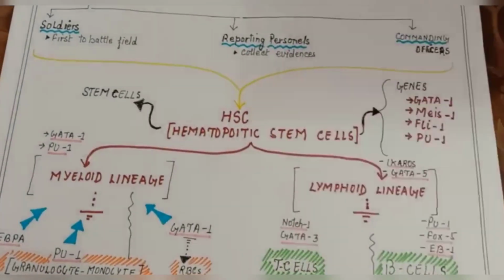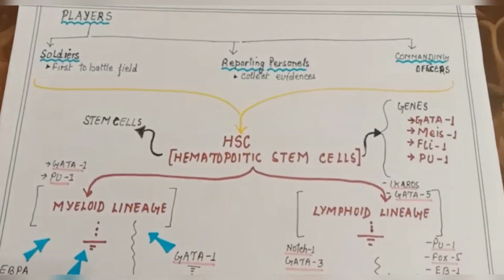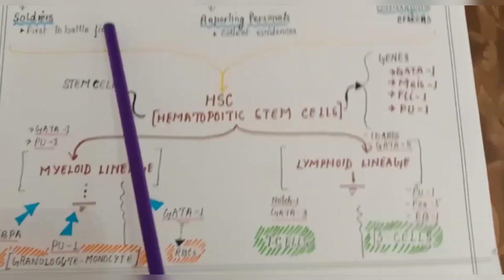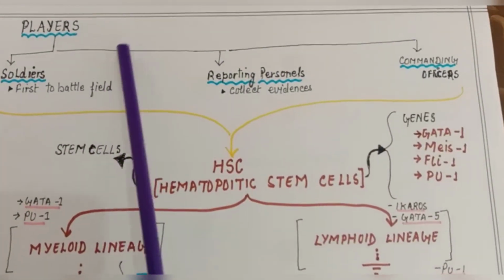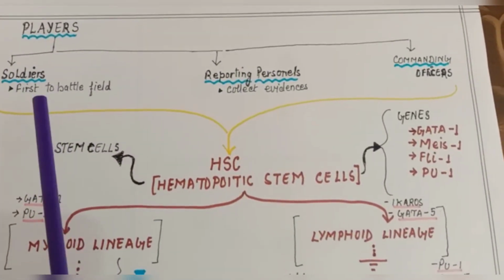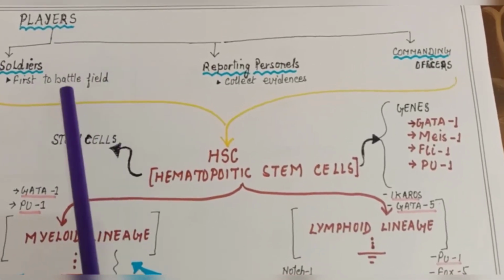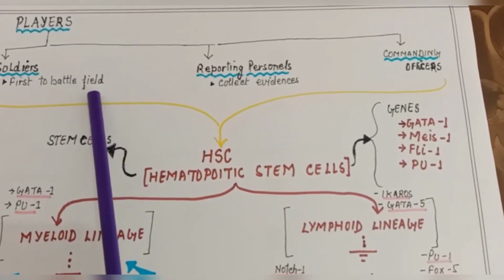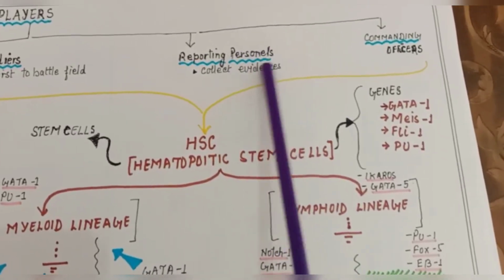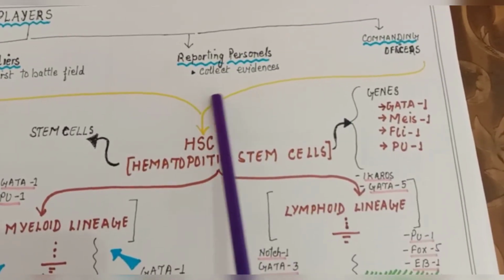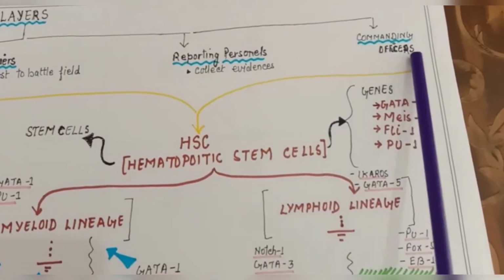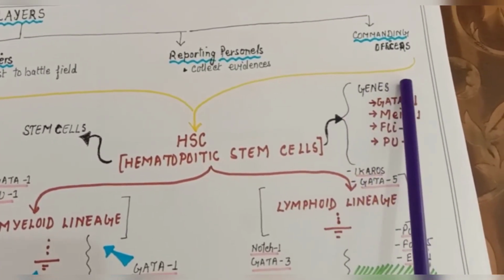Now see, I have divided these players or cells of the immune system into three categories, as in the former video also we have seen. First is the soldiers. Soldiers are first to the battlefield, right? Then we have reporting personnel, means they collect the evidence and present it to the commanding officers. Commanding officers are B cells and T cells, or main cells.